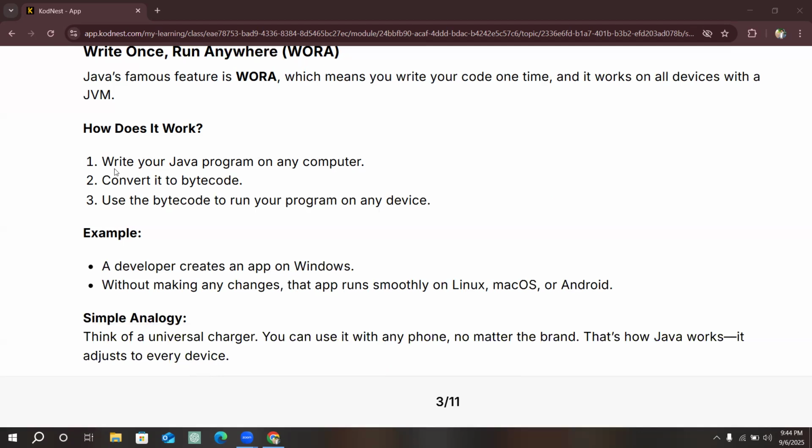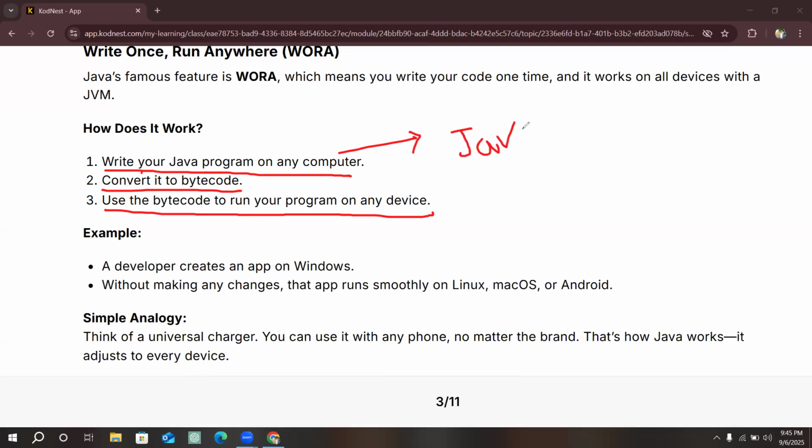Let's see how it works. You can write your Java program on any computer, then convert it to bytecode, then use the bytecode to run your program on the device. Here, when we write the Java code using the Java language, we save it with the .java extension, right?